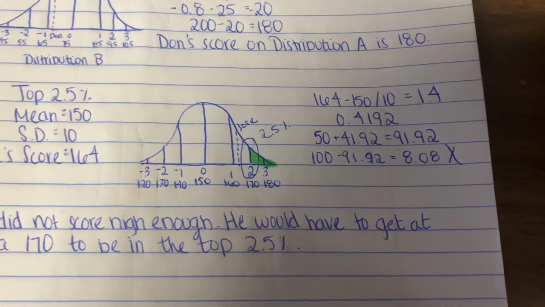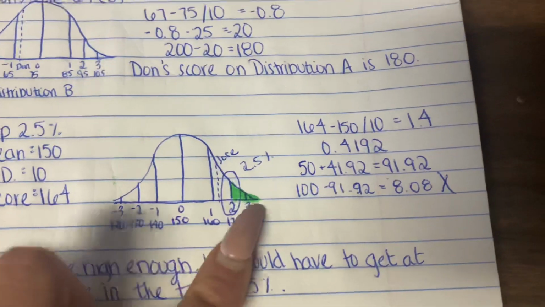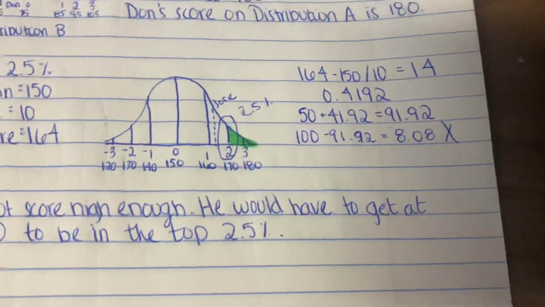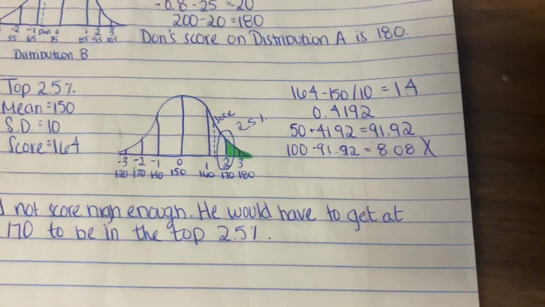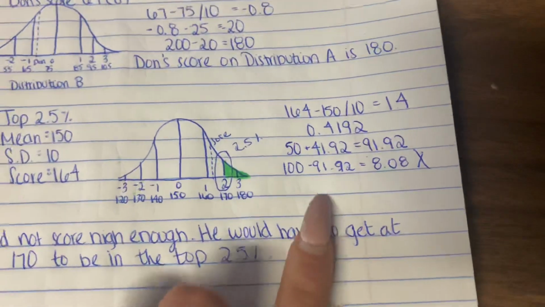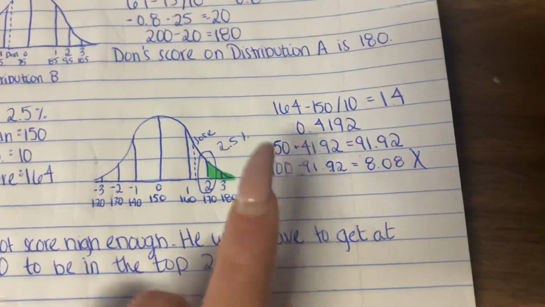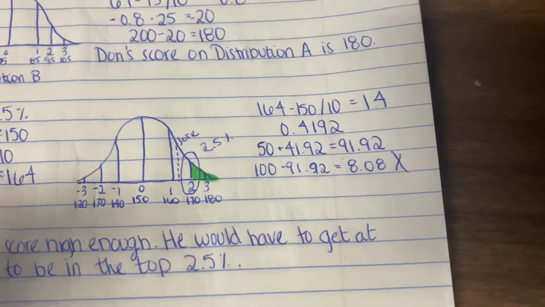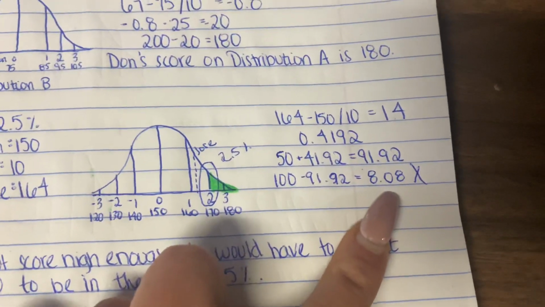And then you add 50 to that to see that he's better than 91.92%. And then I subtracted that from 100 and got 8.08%. So he's not in the top 2.5%.